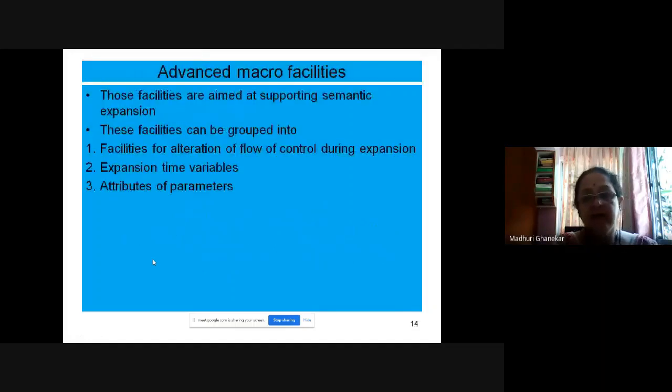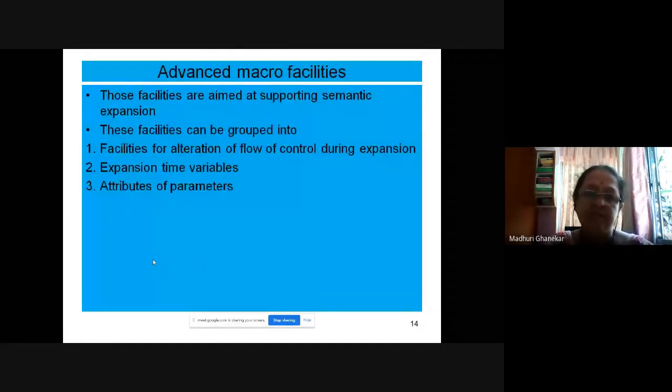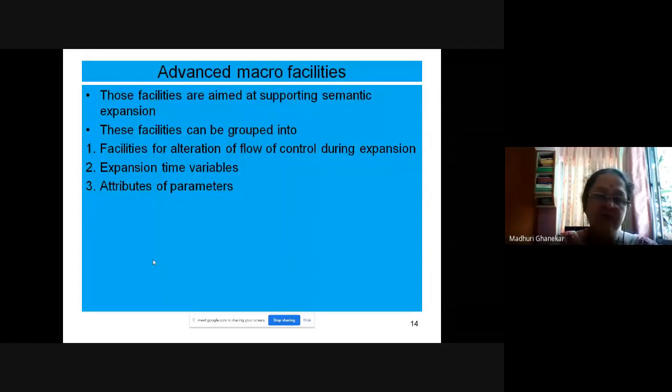Today we will start learning some advanced macro facilities. How the expansion of the macro and the nested macro takes place, we will discuss in subsequent lectures. But today, let us first learn the advanced macro facilities.